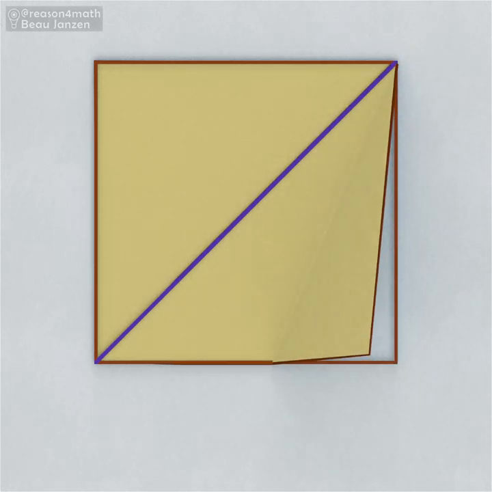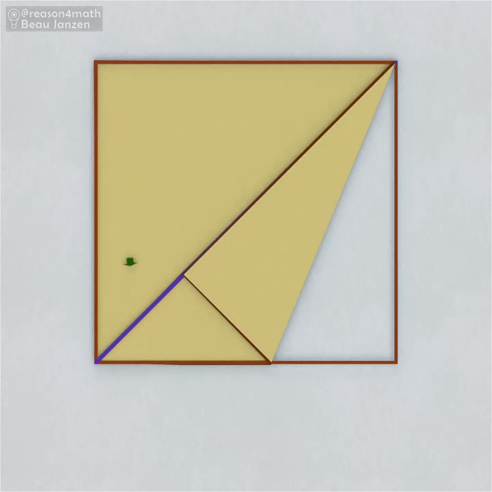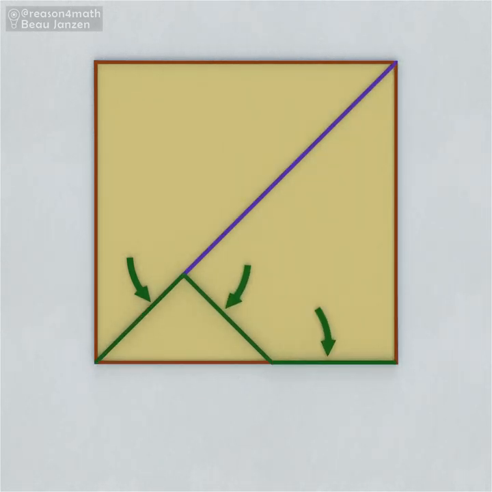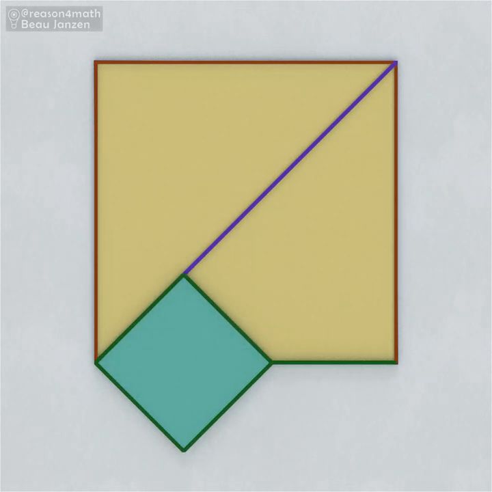We could fold the width up to meet the diagonal like this. This length could be described as diagonal minus width. Since we're working only with whole number values, diagonal minus width must also be a whole number. And this diagonal minus width edge can be folded over like this. And when we unfold it, we can see 3 edges with this same length. With these edges being the same, and a right angle here, we can extend it out to make a square. And this square's diagonal is width minus diagonal minus width, which is also a whole number.